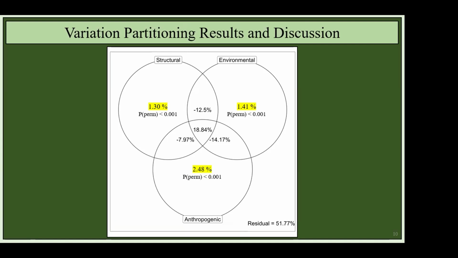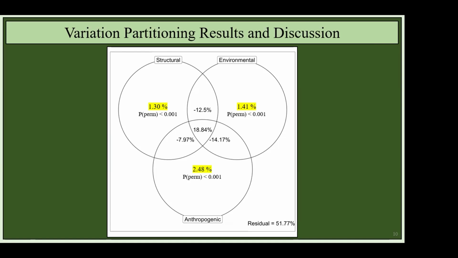We can also see here that our anthropogenic characteristics contributed the most to the variability in these models compared to structural and environmental characteristics. Some previous research has shown that structure is actually really important, especially early on in a crossing's lifetime. Our study was over only the first year after construction. As the animals get used to the crossings, they are learning about all these novel structures and what they are and whether or not they're safe. Those structural characteristics are really important, but that sort of goes away after a few years. We're actually showing that maybe anthropogenic characteristics may be masking some of those learning behaviors related to the structural characteristics.